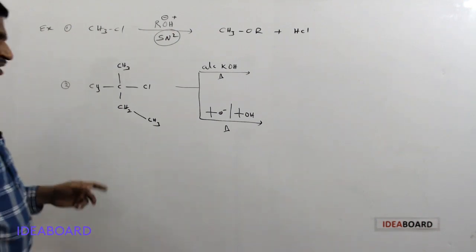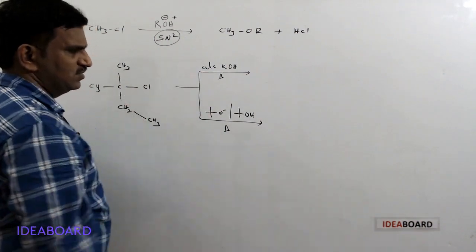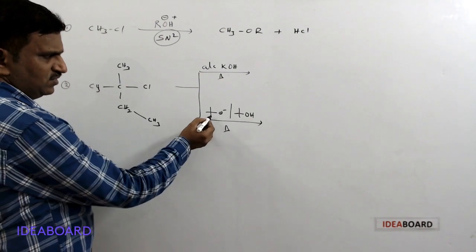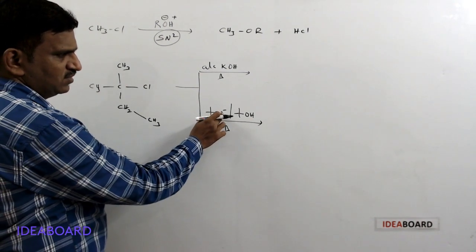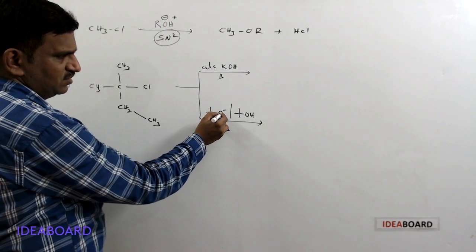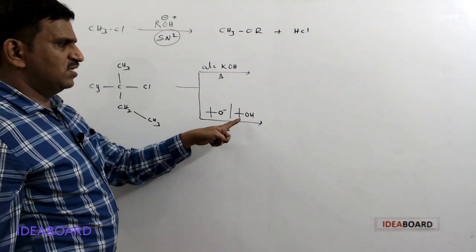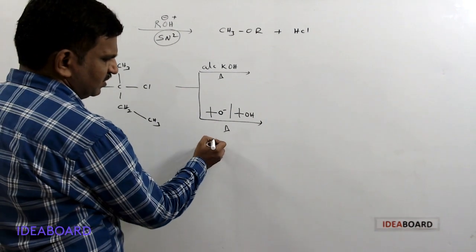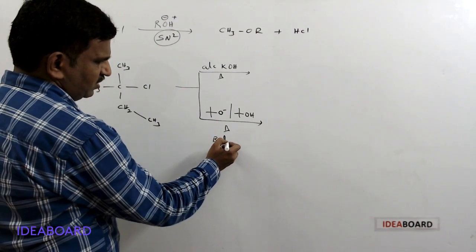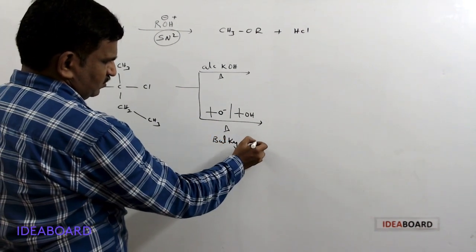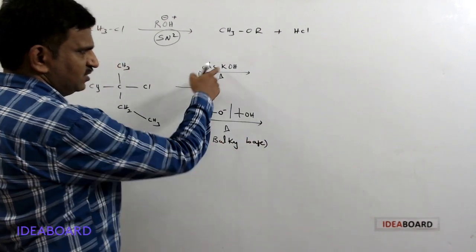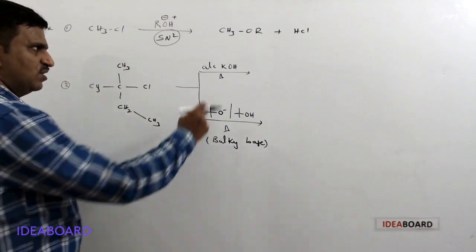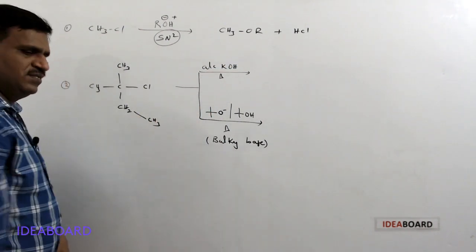See the second compound. In this compound, they gave two types of reagents. The first one is alcoholic KOH. The second one is tertiary butoxide, in a mixture with tertiary butyl alcohol, at high temperature. It is a bulky base. With a simple strong base at high temperature, generally what happens?